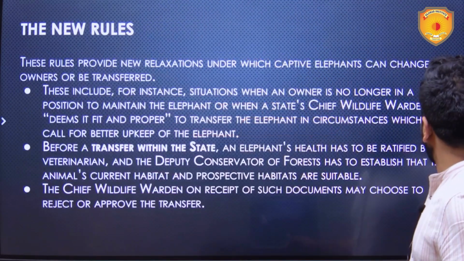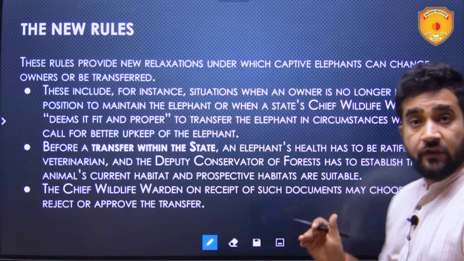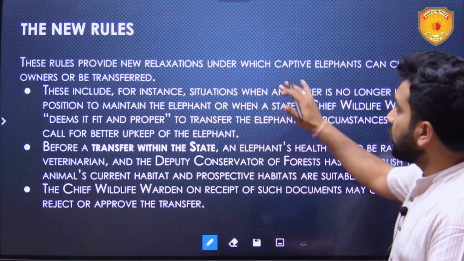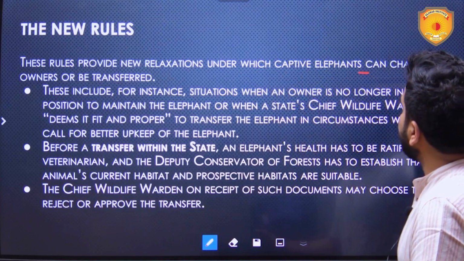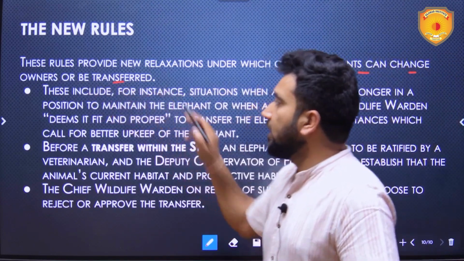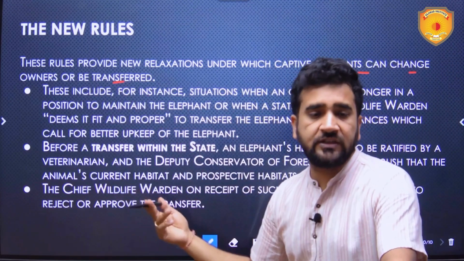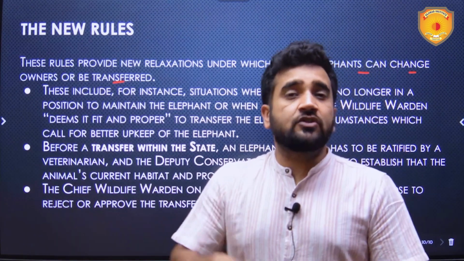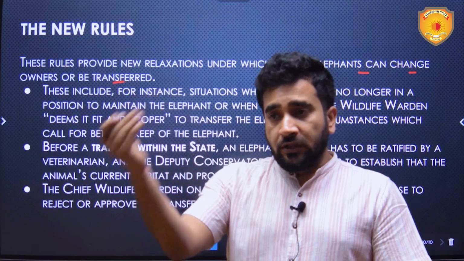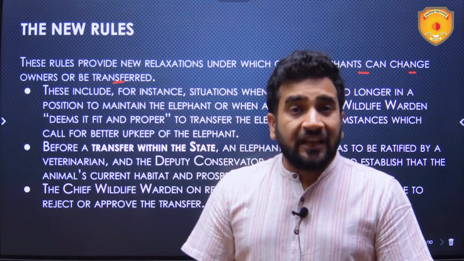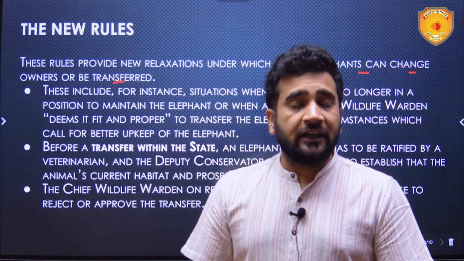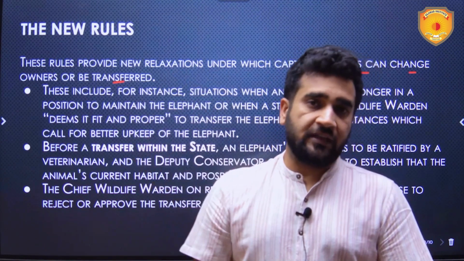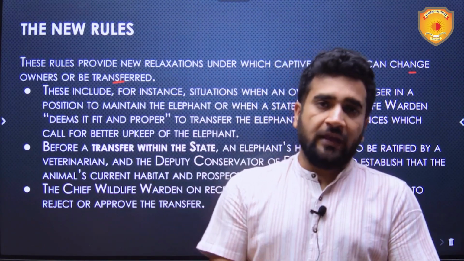Now, the new rules with respect to transfer of captive elephants provide new relaxations under which captive elephants can change owners. For instance, if the present owner of an elephant is not able to afford the maintenance of that animal, then that person can choose to transfer the elephant to any other person.